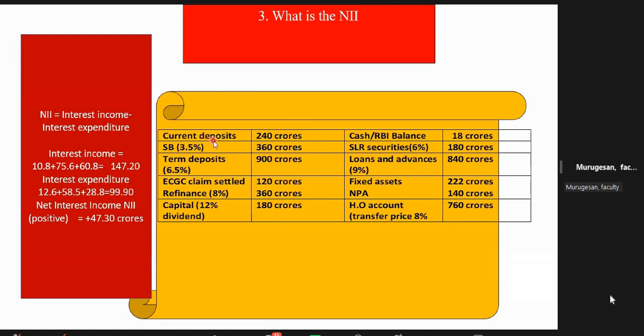Current deposit means current account. Sometimes they will use the word current accounts. Current deposit means current account, 240 crore. That they will not give, zero income, zero expenditure. SB account 3.5. Okay, that they are giving. Some banks are even charging 2, that is different, deregulated. Now, when they are given specifically, you have to calculate. And term deposit, average cost of the term deposit 6.5. EC claim, we need not pay any interest. This is also a liability, but need not pay any interest.